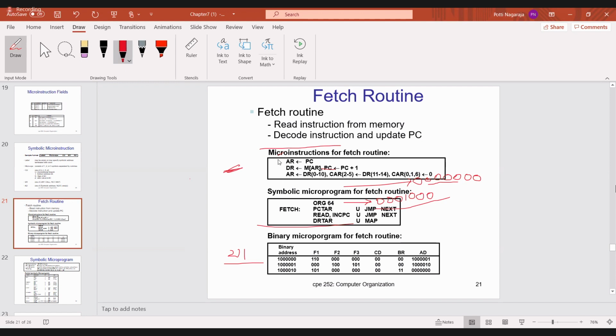So if you have any confusion, try to read. Okay, so what is the fetch routine here? The fetch routine is nothing but, as I already said, if one program is there, then for that program the first address is there. That first address, PC, will point to the address of the first instruction. So what I have to do? Whatever is there in the PC, I have to transfer to AR. So in general, PC always points to the address of the first instruction in your main program. Because of that, PC is transferred to AR.